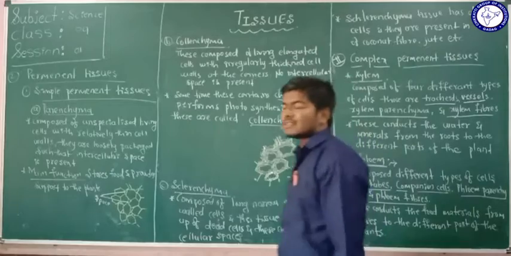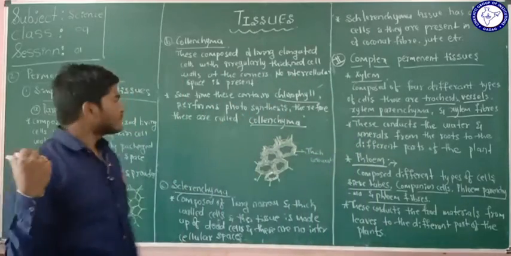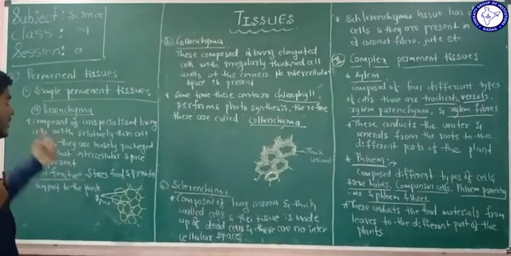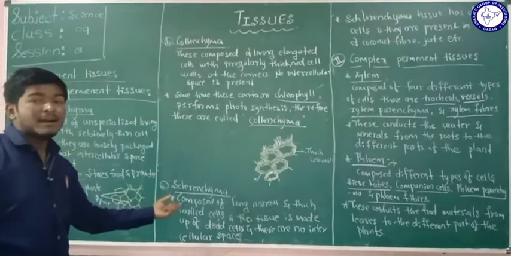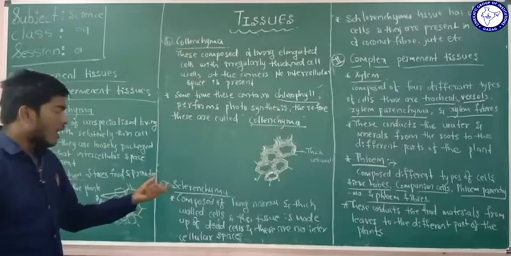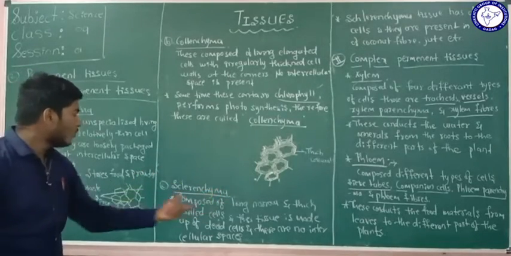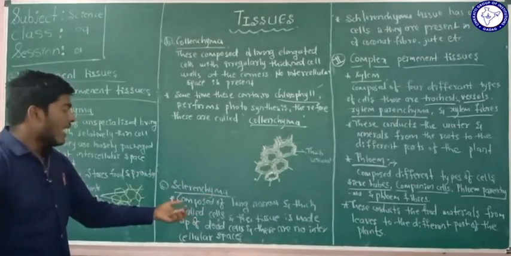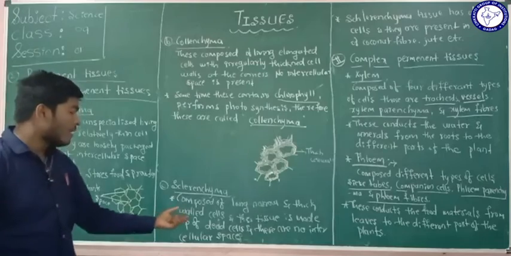Now we are going to study another type of simple permanent tissue, the sclerenchyma tissue. See here, the sclerenchyma tissues are composed of long, narrow, thick walled cells, and the tissue is made up of dead cells.